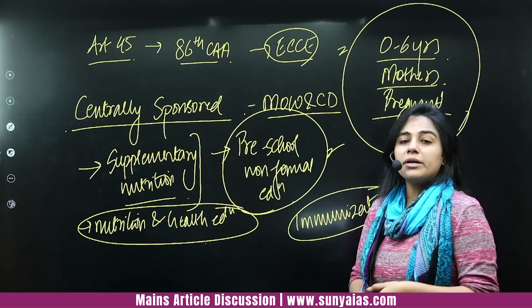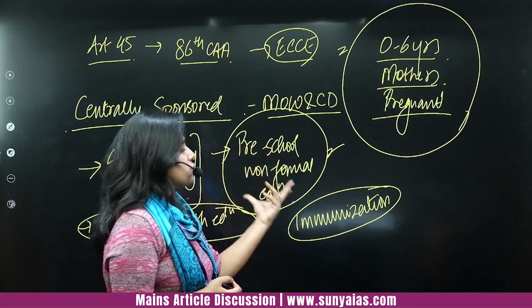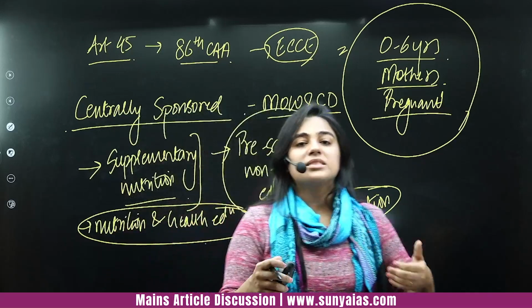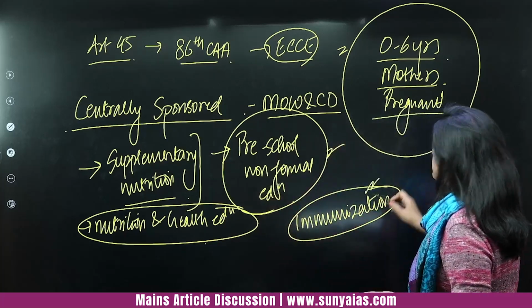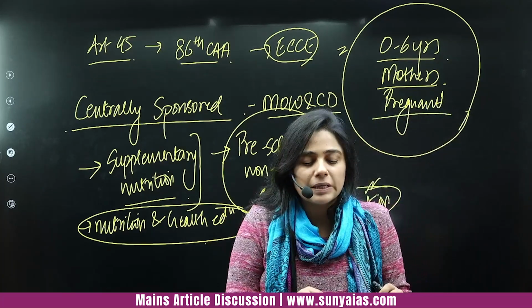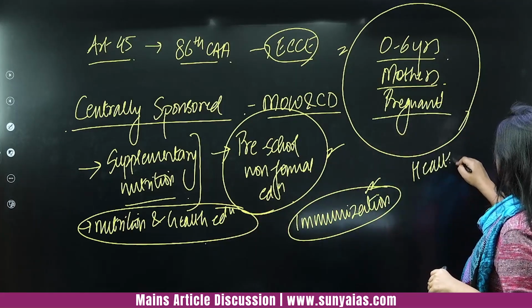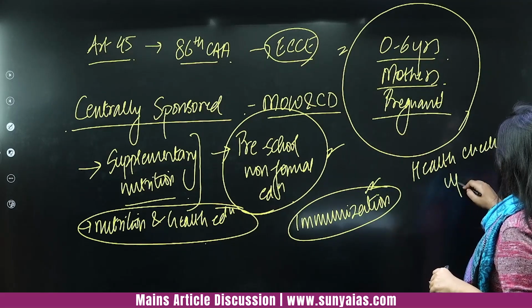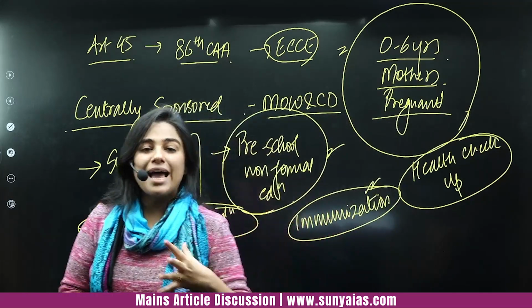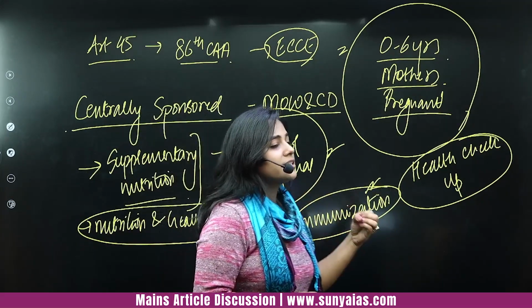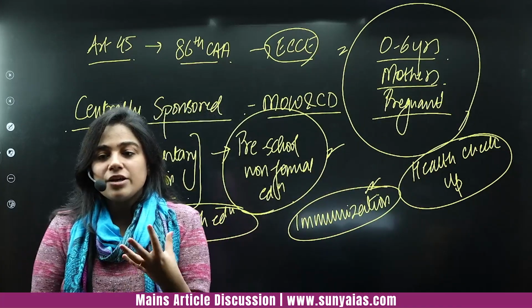Immunization. You would have heard about Mission Indradhanush, right, wherein we are trying to immunize the children against every possible preventable disease, right? So we are trying to cover immunization also under the ICDS program. Another is health checkup. Frequent, periodic health checkups, so that the youngsters, the children, are not left behind.